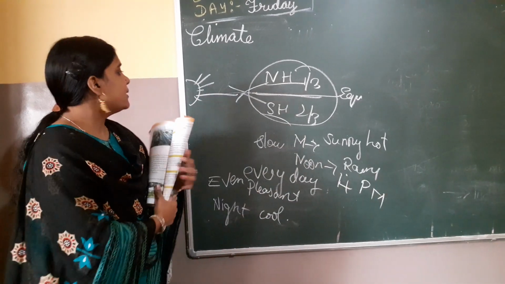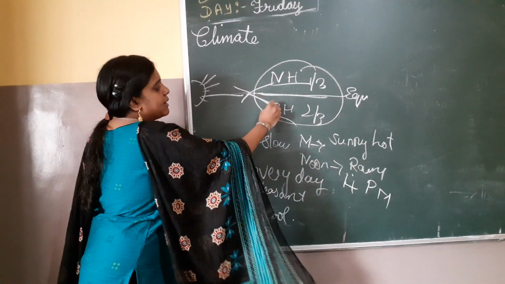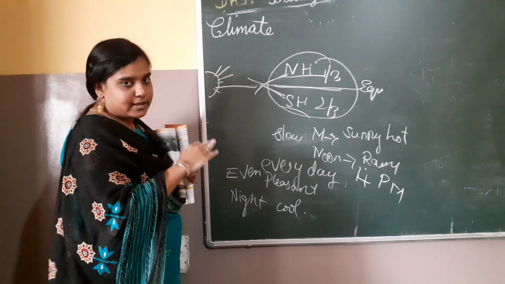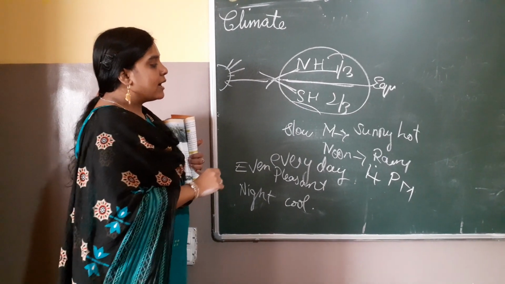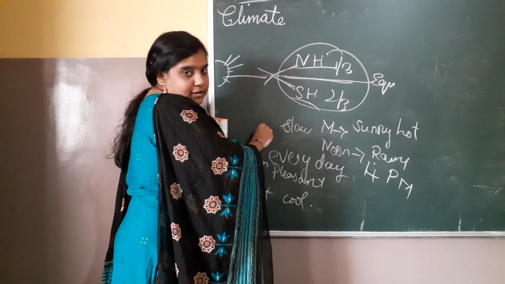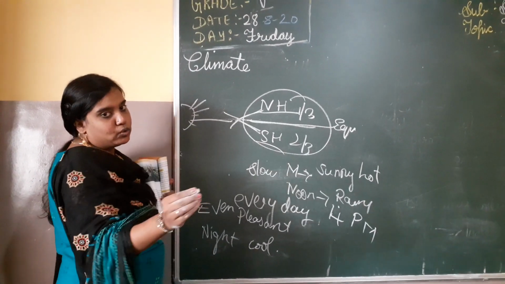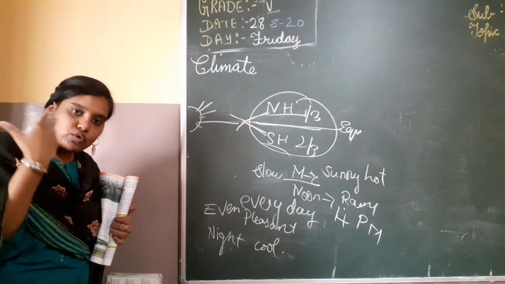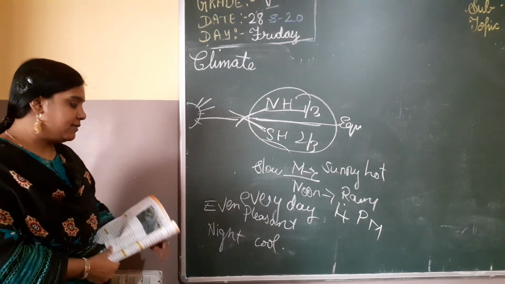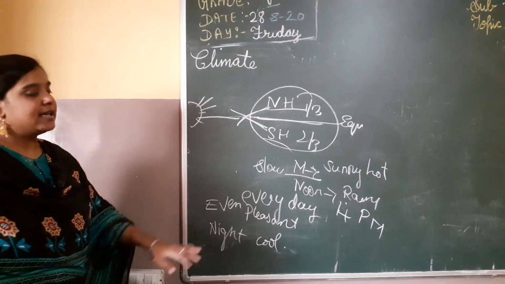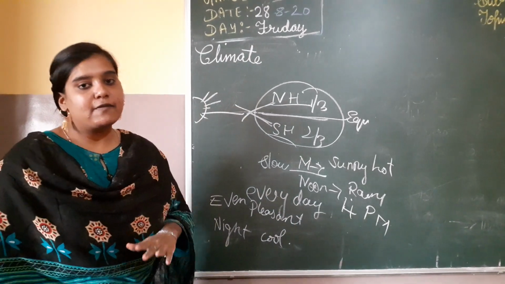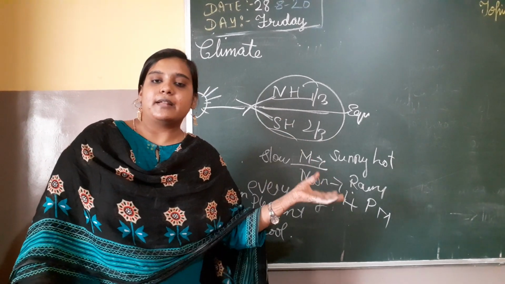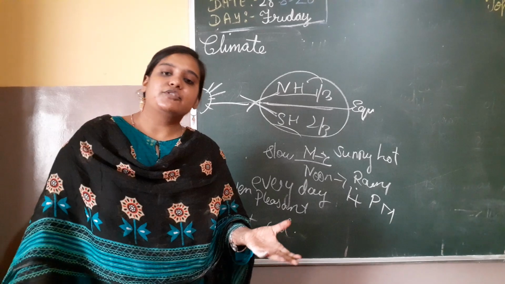Okay, I repeat. Children, because it is lying near the equator region, there is the northern hemisphere and the southern hemisphere. One third of the country lies in one and two thirds lies in the other. Temperature slowly decreases from morning to noon. Morning it will be sunny and hot, by noon it will start raining, and it will be the same every day throughout the year. By evening the weather will be pleasant, and by night it will be cool. There is very little difference between summer and winter. In summer the weather is hot and wet, and in winter it's dry and cool.